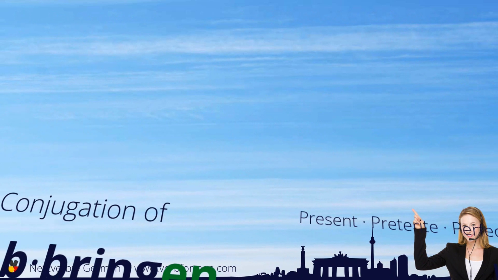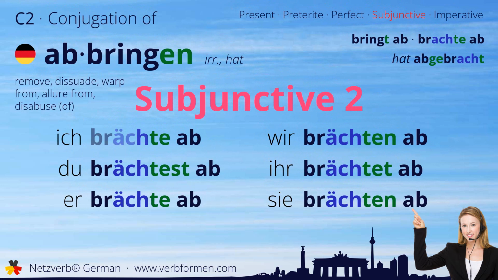Now we move on to the subjunctive two. Ich brächte ab. Du brächtest ab. Er brächte ab. Wir brächten ab. Ihr brächtet ab. Sie brächten ab.